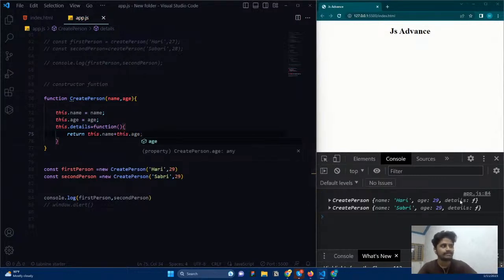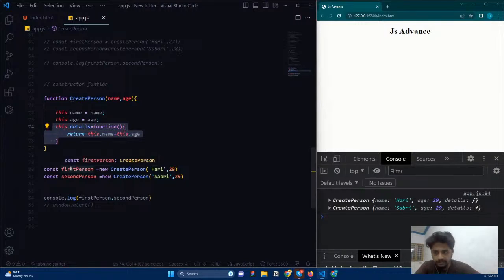If I ask for it, you can see it is still coming in each and every object, occupying space in every object. So how can I solve this problem? You can solve it by adding this not to the object, but to the prototype of whoever is creating it.